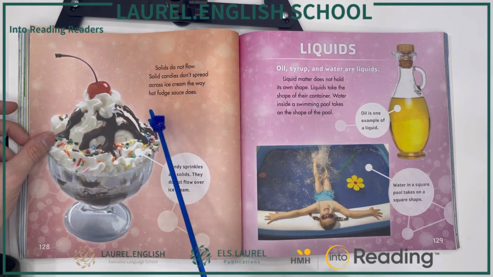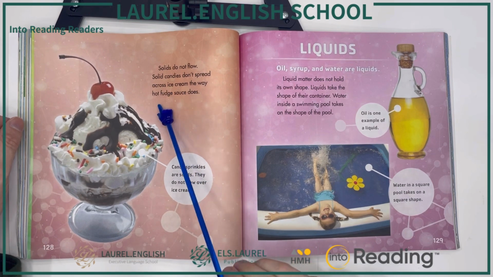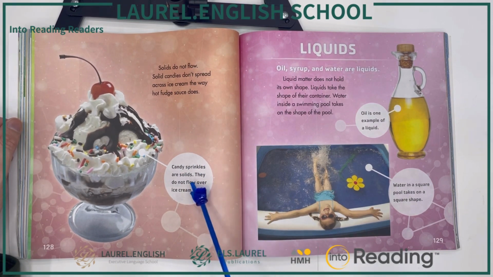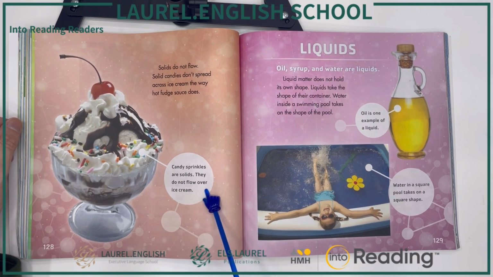Solids do not flow. Solid candies don't spread across the ice cream the way hot fudge sauce does. Candy sprinkles are solids. They do not flow over ice cream.